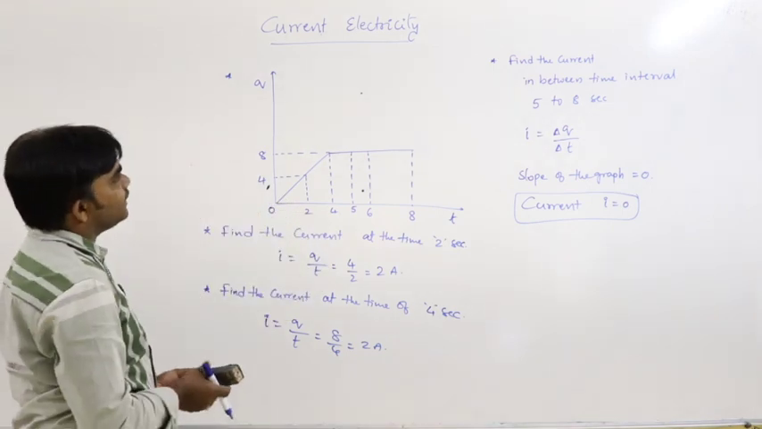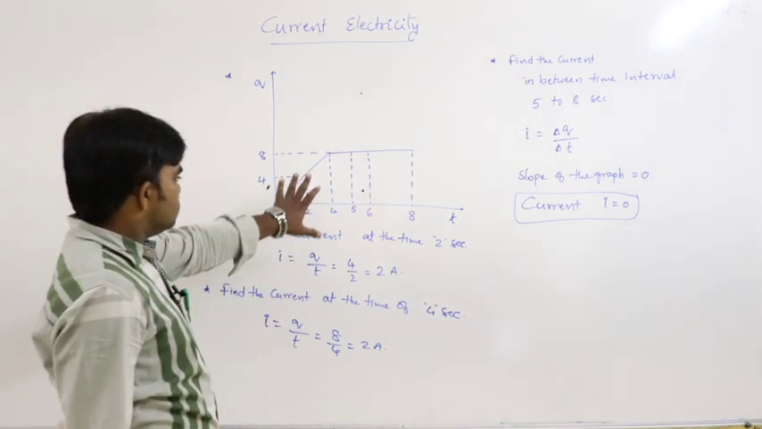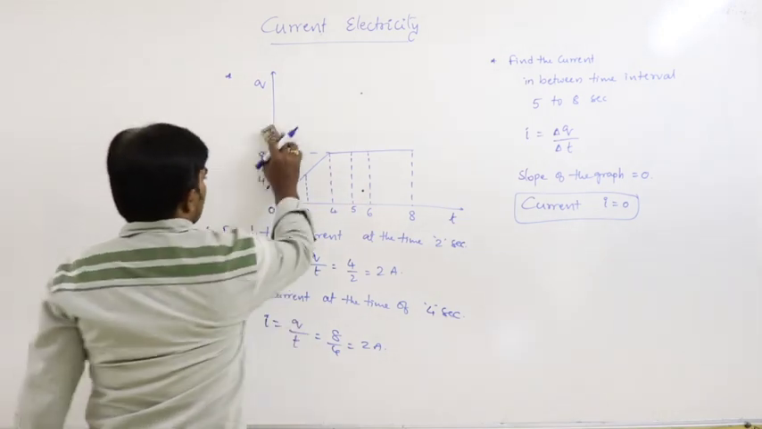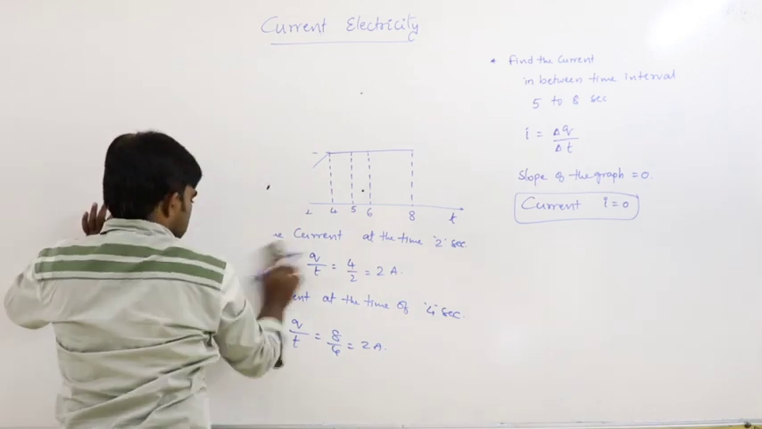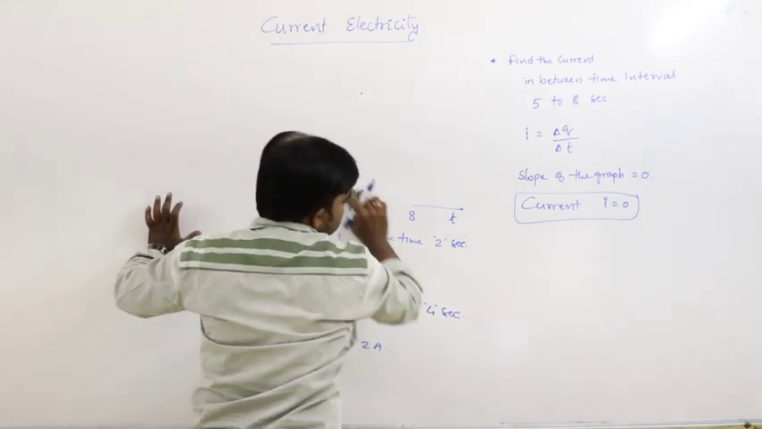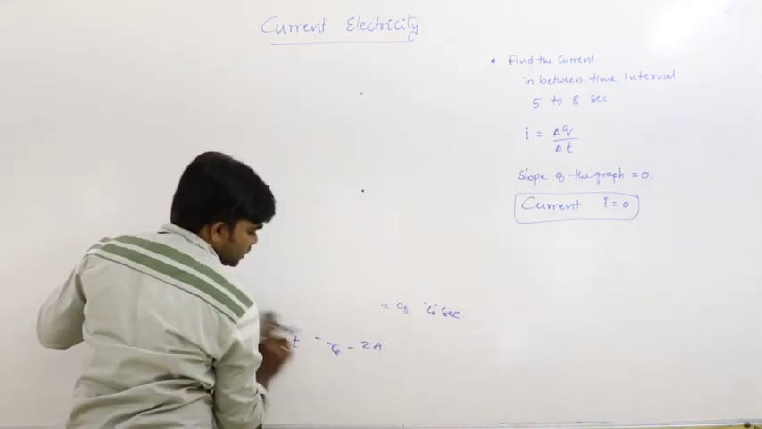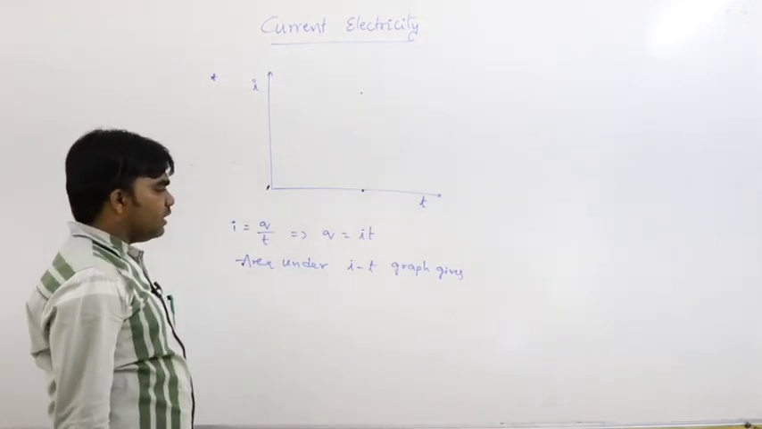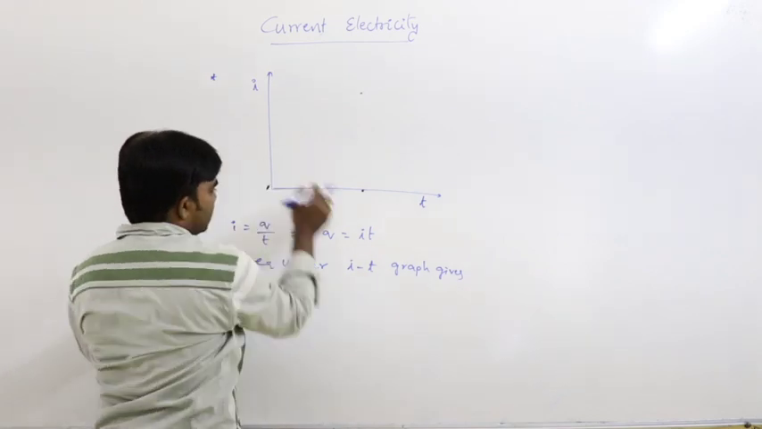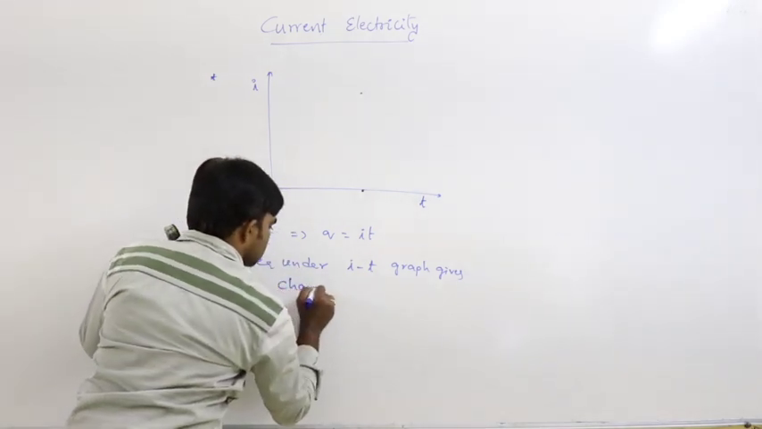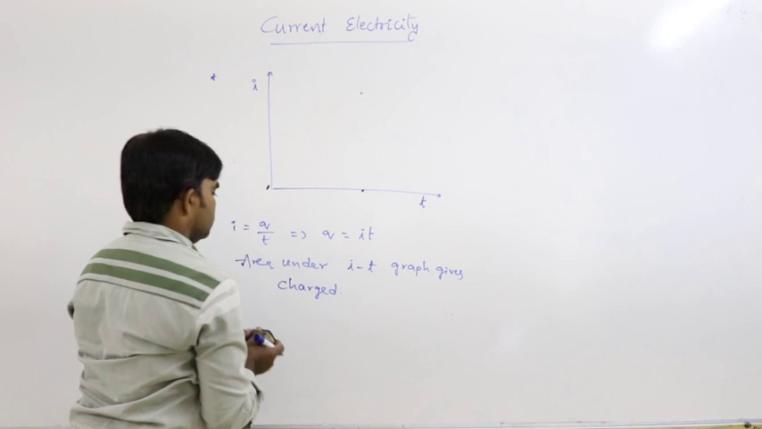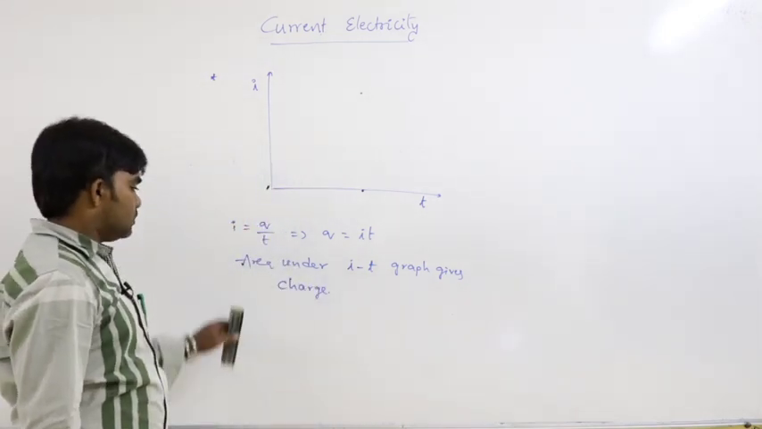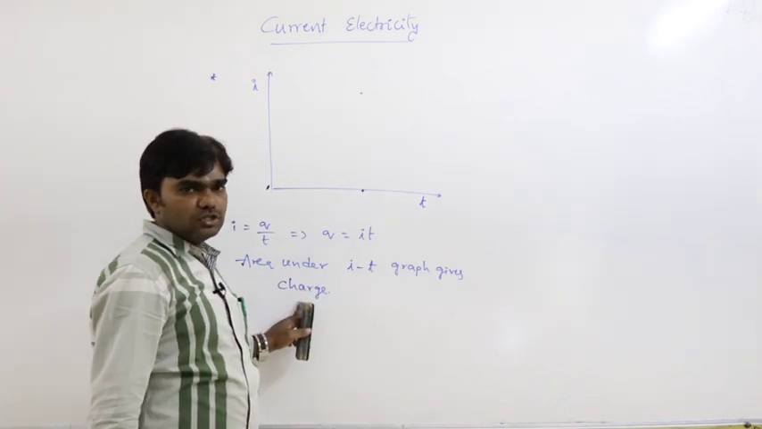So this is the current electricity graph between Q and T. The slope of the charge-time graph gives current. The area under the I-T graph, that means the current-time graph, gives charge.